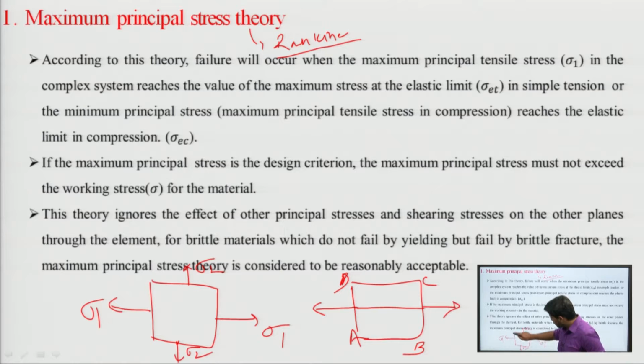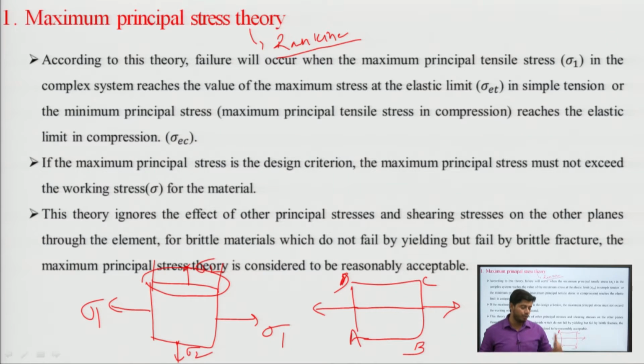Suppose we are observing this particular plane. At this plane, the deformation observed is first due to the stress applied on this plane, that is sigma 2. Second, we cannot ignore the stress applied on the perpendicular plane.